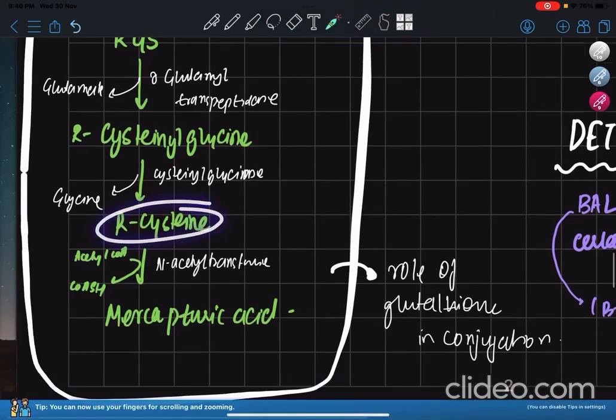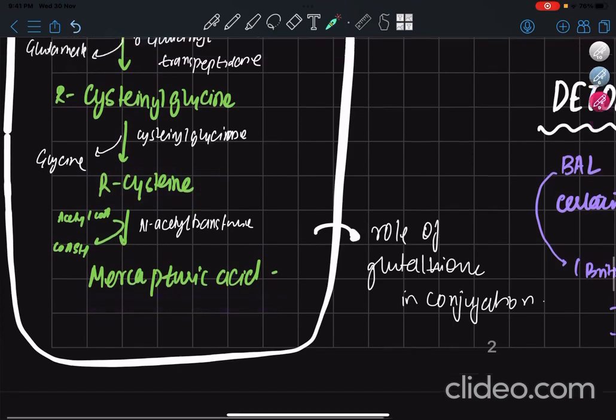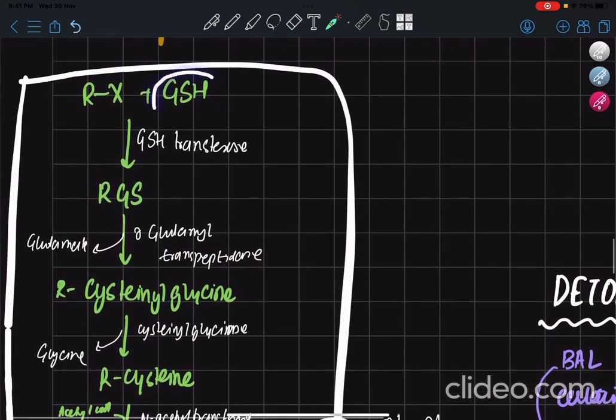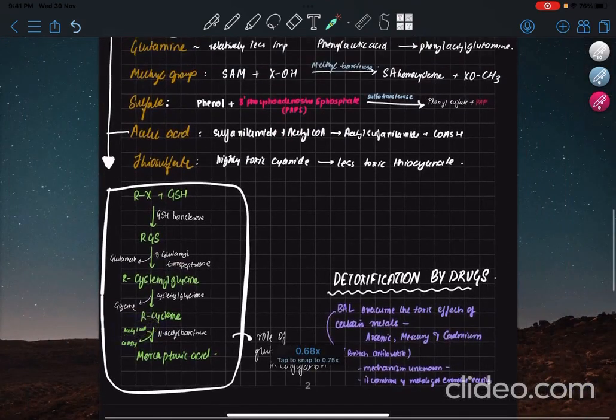R-cysteine. Now the last reaction. You would say at this step it's already conjugated, right? Because R is there and cysteine is there. But what we are seeing currently is the conjugation to form mercapturic acid. In that there are two agents that take part. One is glutathione that we already discussed. The second one is acetic acid. Acetic acid, mostly the active form is acetyl-CoA.